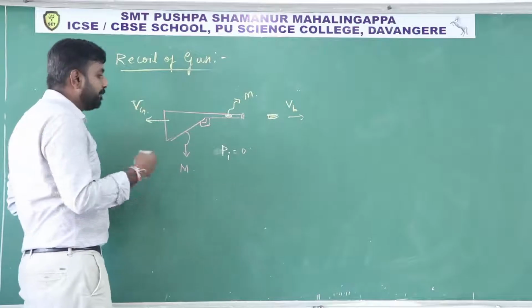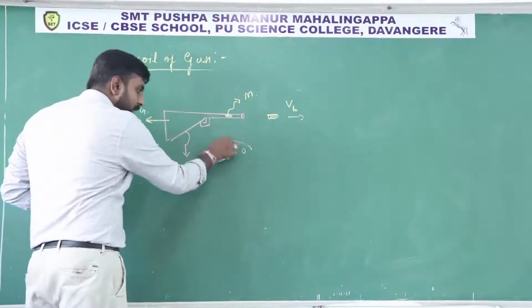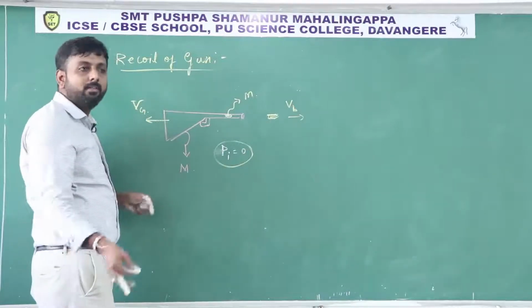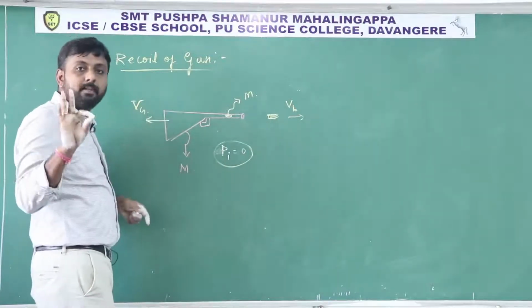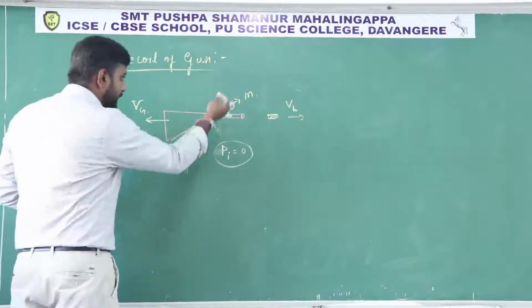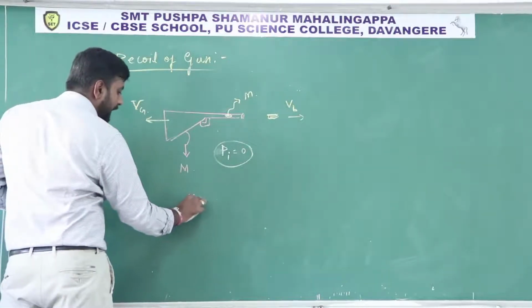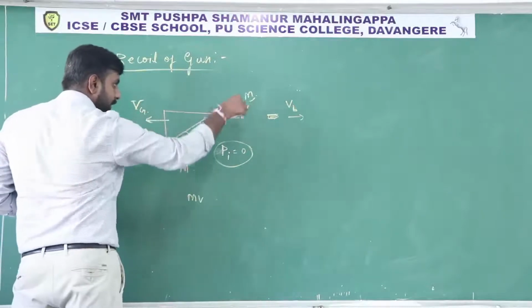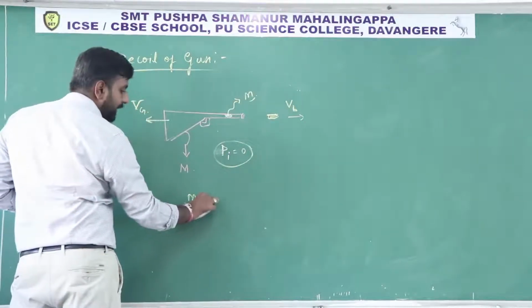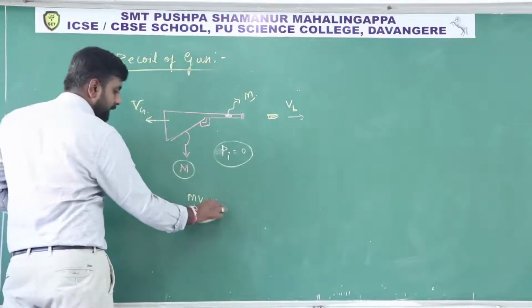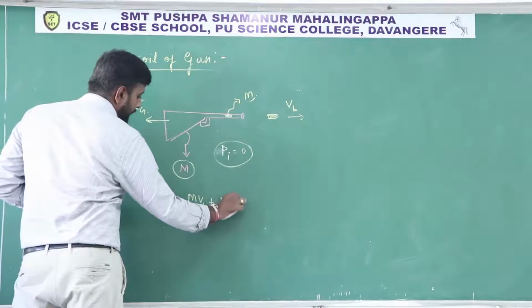Right. Then before firing, the momentum is 0, which means after firing also the system momentum should be 0. What is the total momentum of the system after firing? Mass of the bullet into velocity of the bullet plus mass of the gun into velocity of the gun.